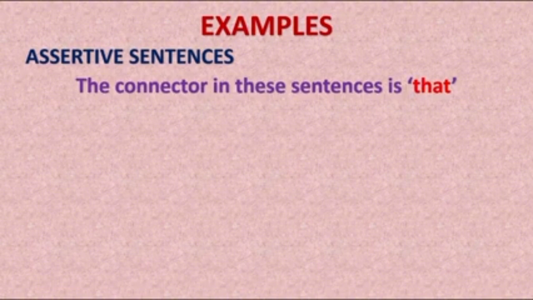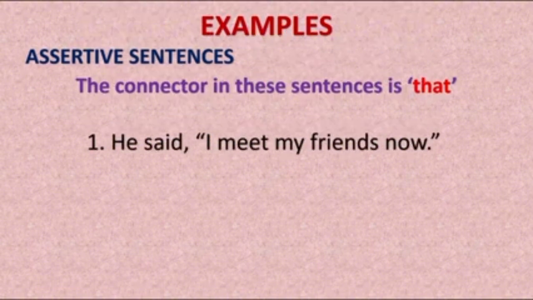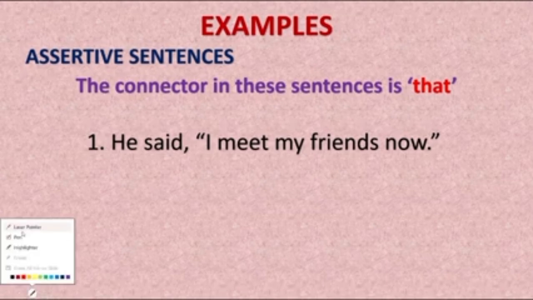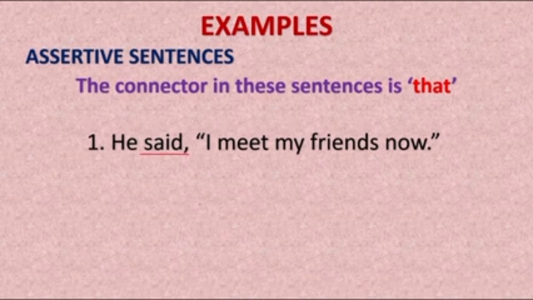Now let us see some examples. Let us see how to convert assertive sentences into reported speech. The connector in these sentences is that. Now let us see the first example. Here the reporting verb is given as said. There is no to after said, so we can straight away start with said that. If ever there is said to, then you can use told, but here it is simply given as said.